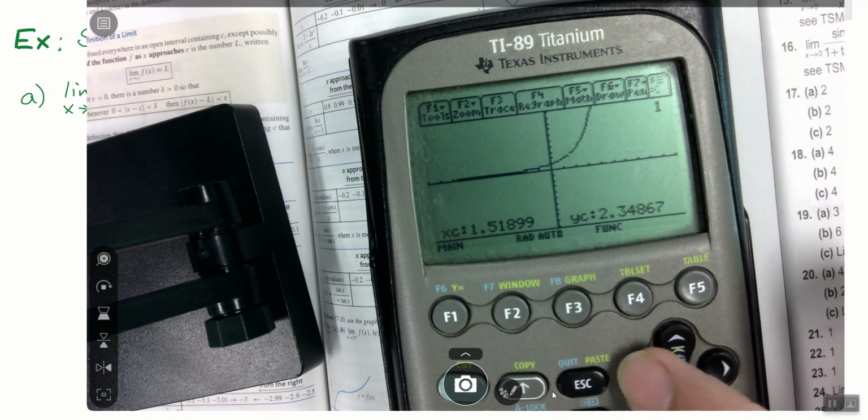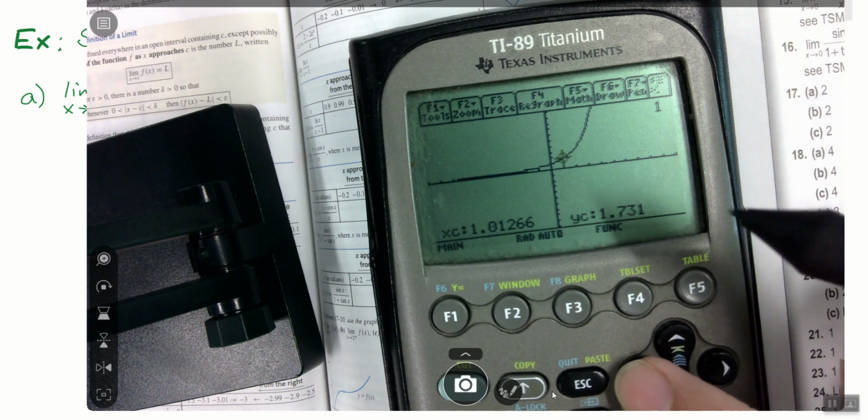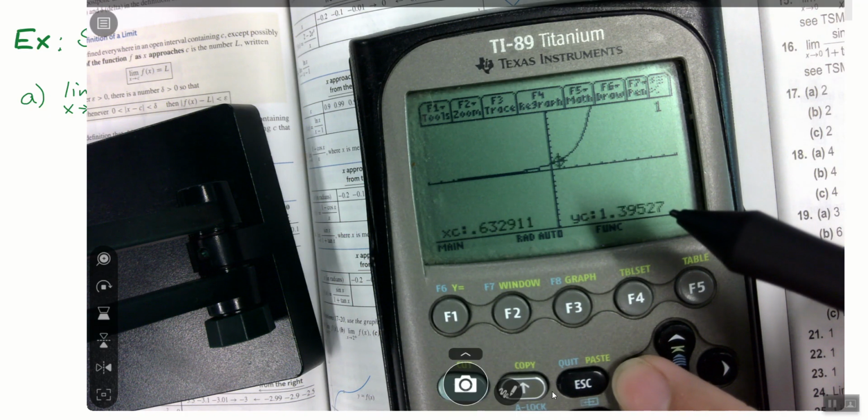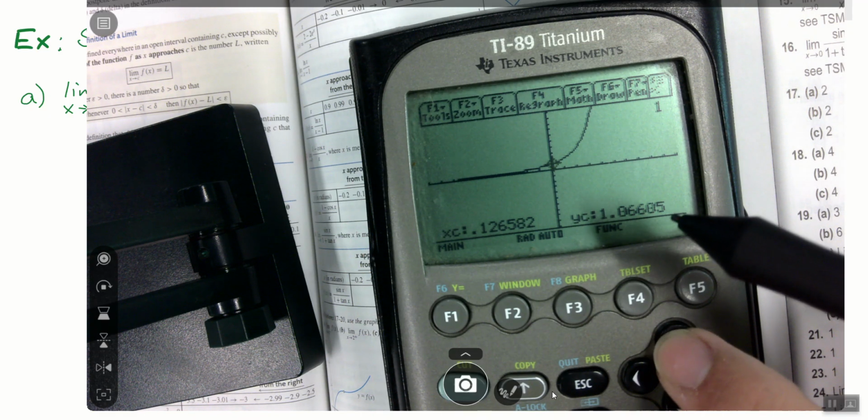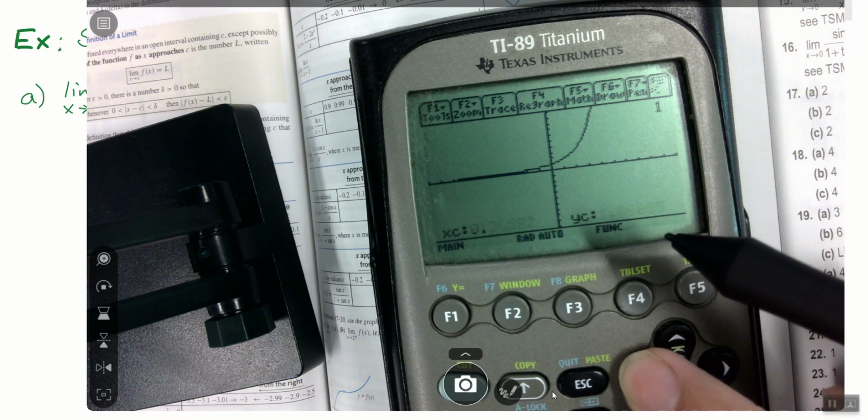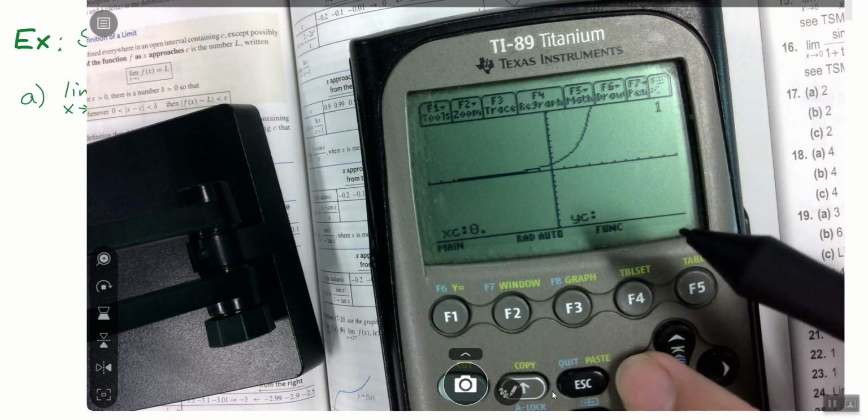As I can see it's to the right of 0 right now. As I get closer to 0, if we look at these y values, what does it look like it's getting closer and closer to as we get really close? Does it look like 1? These are the same numbers that were just on my table, but now I don't have to open the table and try to make sense of it. At 0, it's undefined. It won't give me anything.